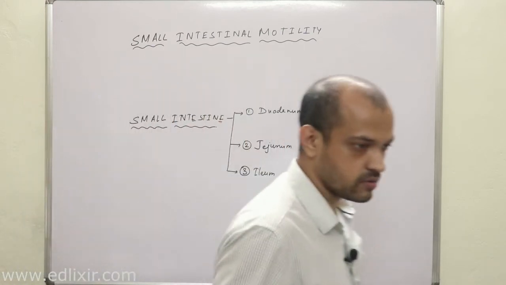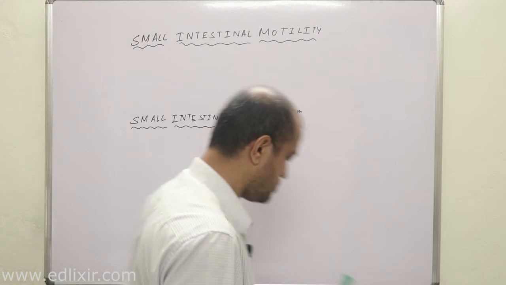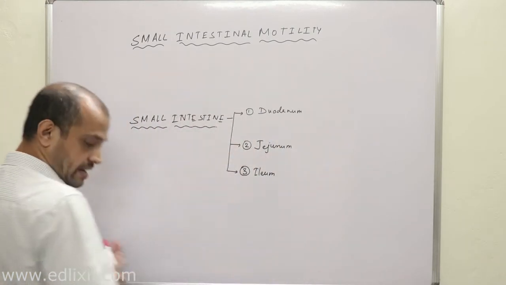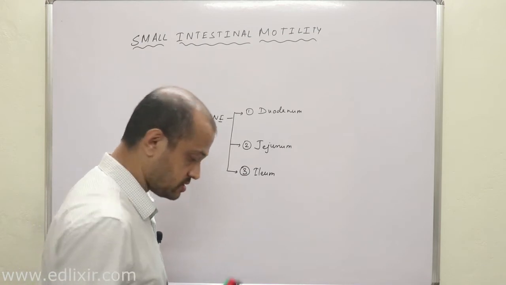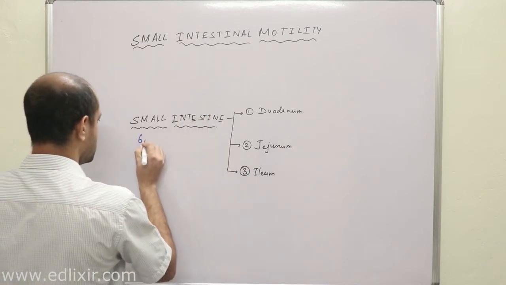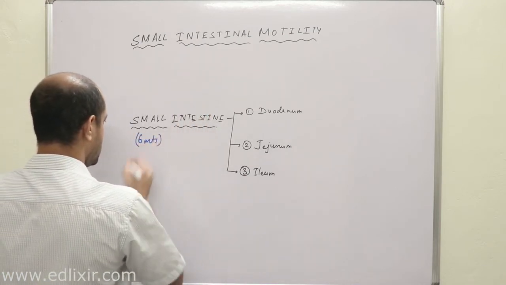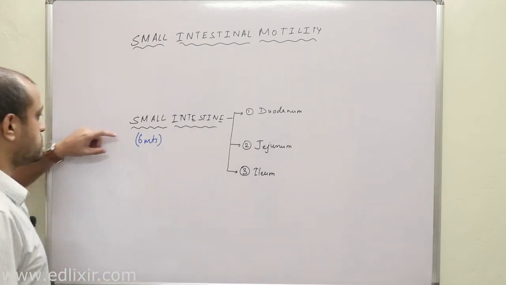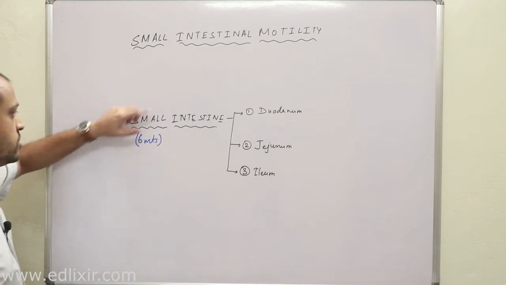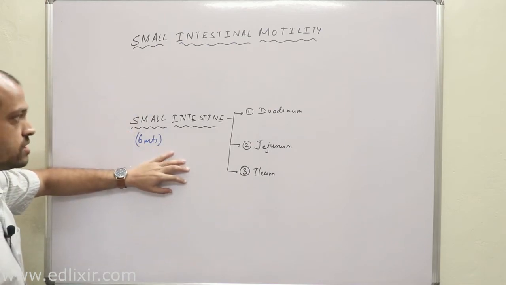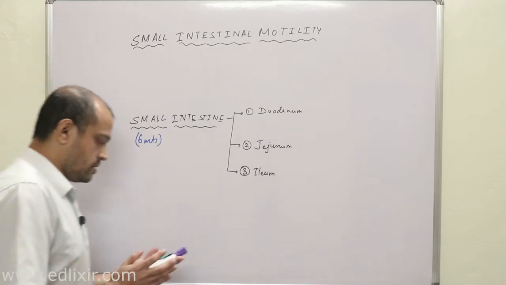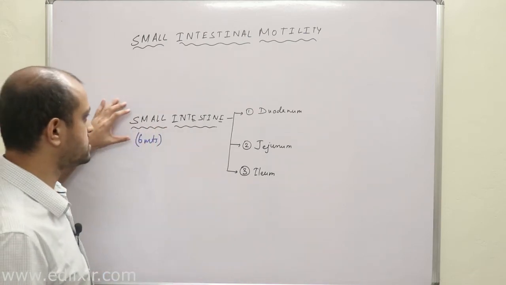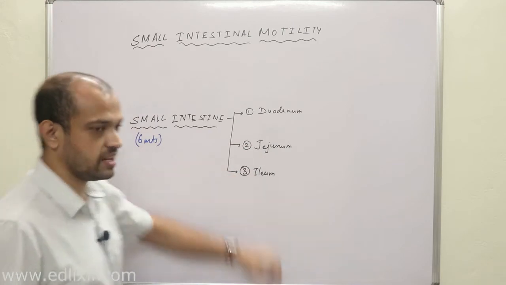Now the first point you need to understand is that the entire length of the small intestine is around 6 meters. Now, how is this 6 meters divided into duodenum, jejunum, and ileum?